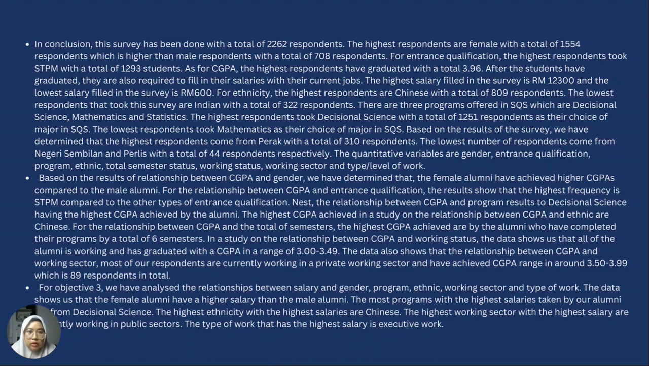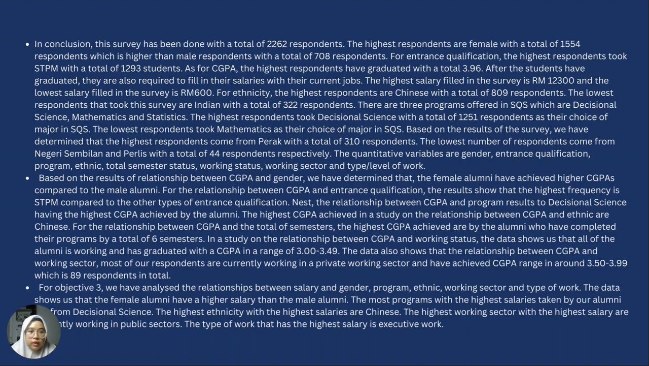In a study on the relationship between CGPA and working status, the data shows us that all of the alumni are working and have graduated with a CGPA in a range of 3.00 to 3.49. The data also shows that, for the relationship between CGPA and working sector, most of our respondents are currently working in the private sector and have achieved a CGPA in the range of around 3.50 to 3.99, which is 89 respondents in total.